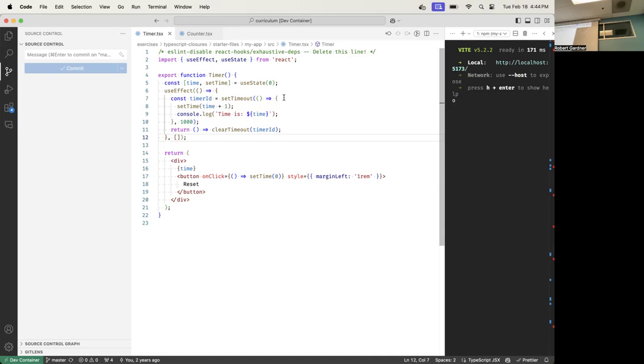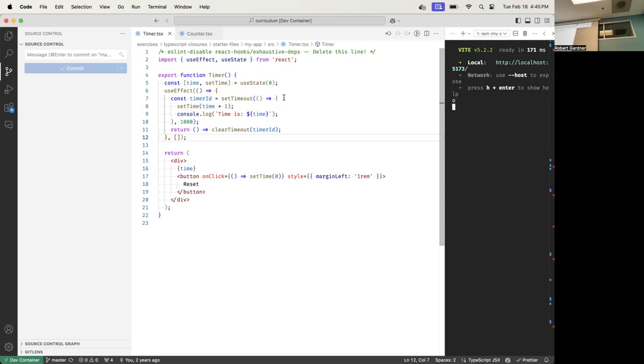Okay, now I've done the useEffect. I do my return. I display this. It's going to display what? Time of 0 and put a reset button on there. Okay, good. Now we're done executing the timer function. What do we do? We check the event queue. What do we find? The effect function. So let's go execute it.